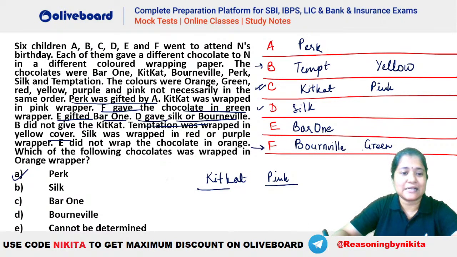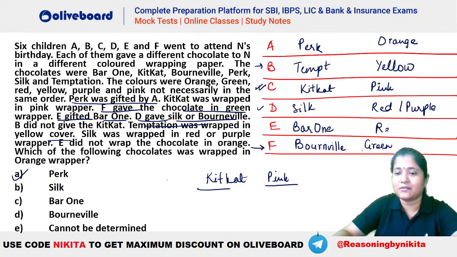Okay, and silk के लिए क्या दे रखा है? Either red or purple. So red or purple. Now what is given? E did not wrap the chocolate in orange. So if E did not wrap in orange, that means orange should be Perk here. This will be your orange. And E did not wrap in orange. So you can see red, purple and red, purple. So there will be a problem between red and purple, but rest of the information can be absolutely derived.